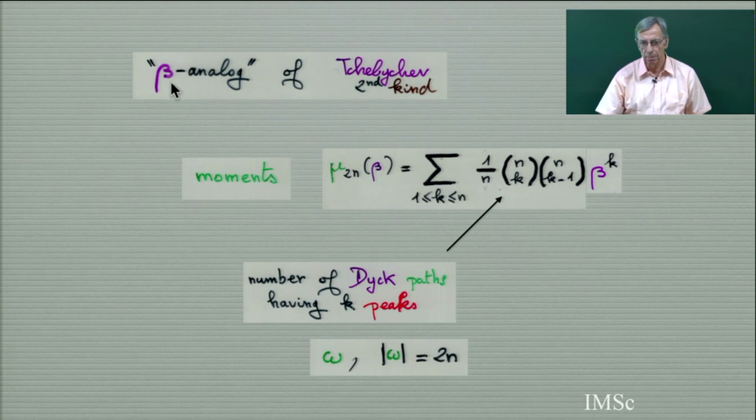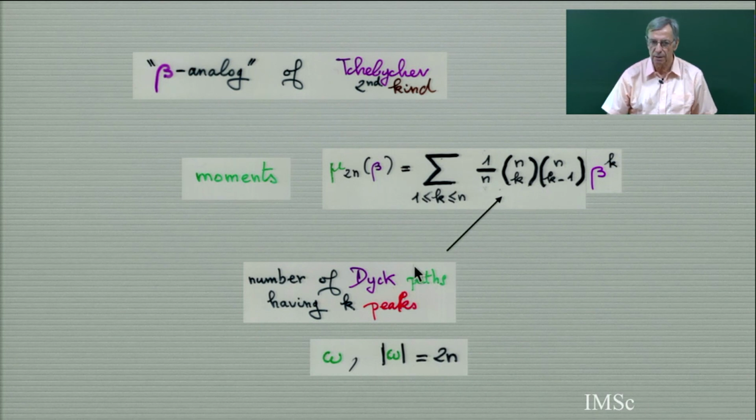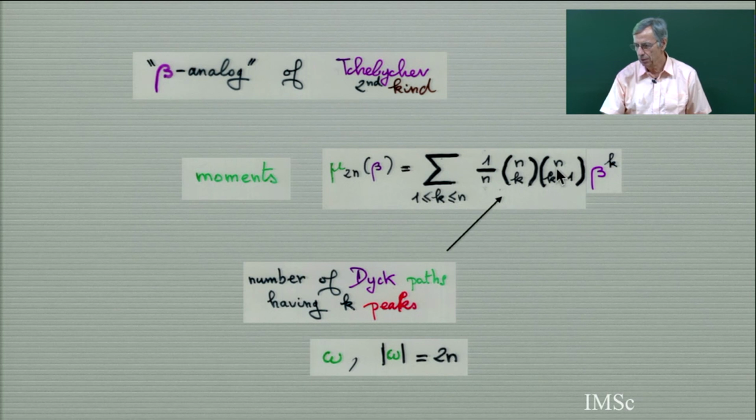When you put a parameter beta, the moments of the Chebyshev polynomials of the second kind are the Catalan numbers, and this polynomial enumerates Dyck paths according to the number of peaks: Dyck paths of length 2n with k peaks. These are the well-known classical Narayana numbers, enumerating Dyck paths by number of peaks. It enumerates many different Catalan objects by some parameter.